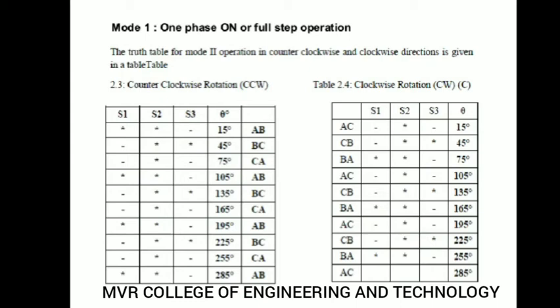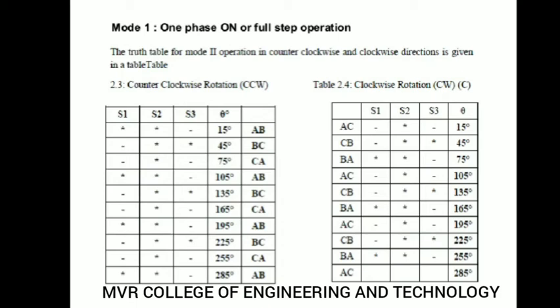Next you can see here the truth table. Next S1 is on and S2, S3 are off, you will get 45 degrees, B and C, like this. It is a repeated structure: 75 degrees, 105, 135, 165, 195, 225, 255, 285, like that you can operate. So like that, in the same manner, clockwise.